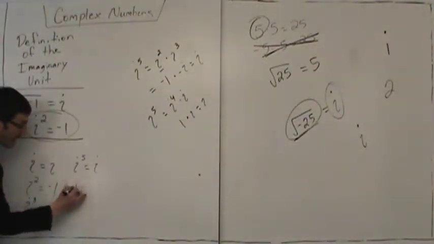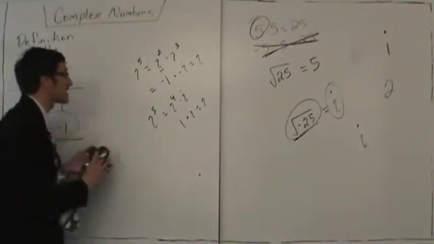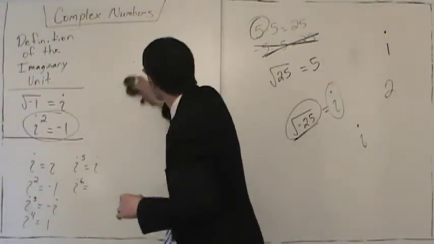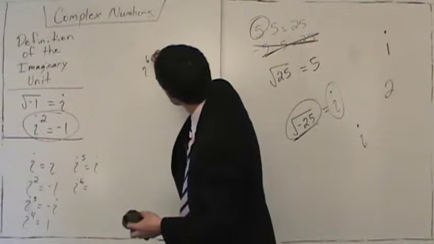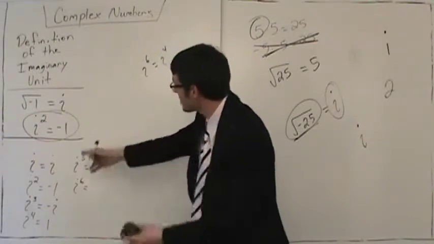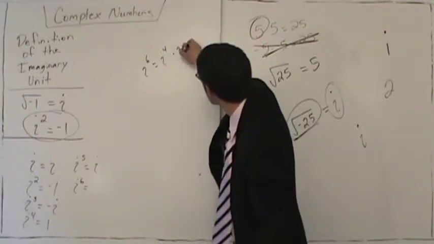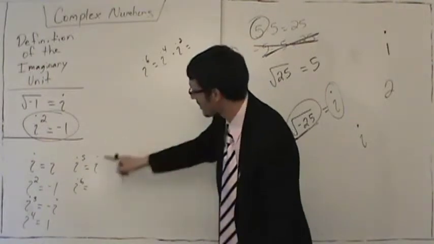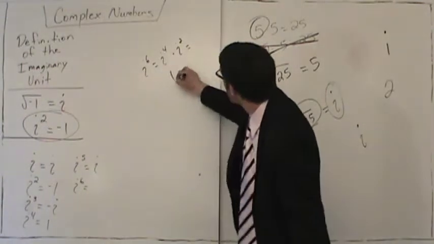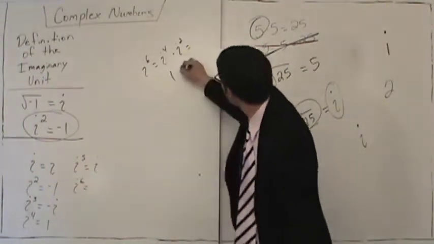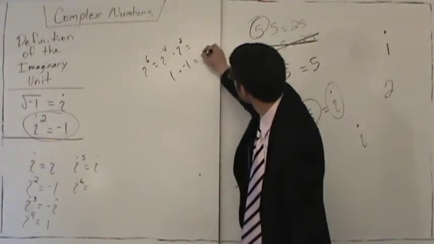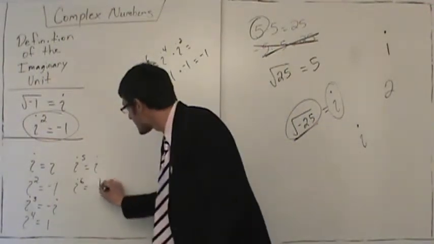Watch this. i to the sixth. What is i to the sixth? So he says, hey, i to the sixth must be i to the fourth times i squared, pick any 2, it does not matter. Well, i to the fourth is 1, and i squared is negative 1. So 1 times negative 1 is negative 1. So we get i to the sixth is negative 1.